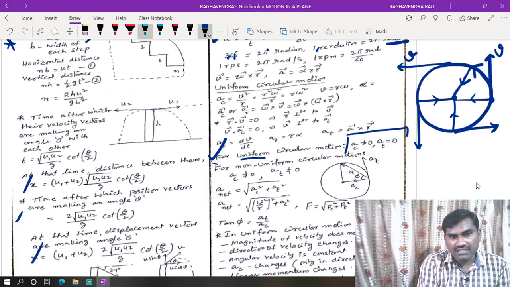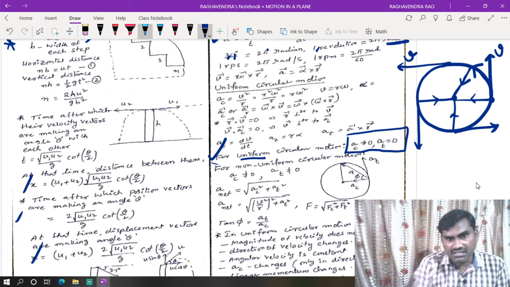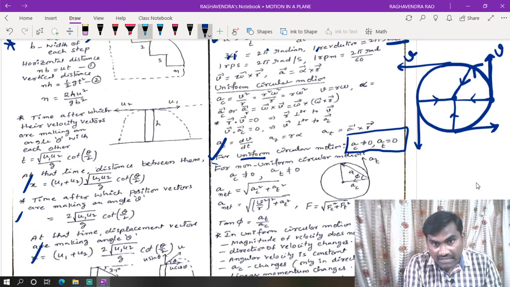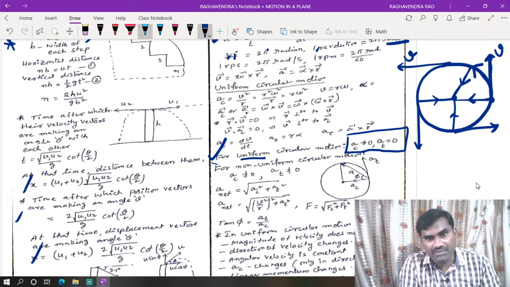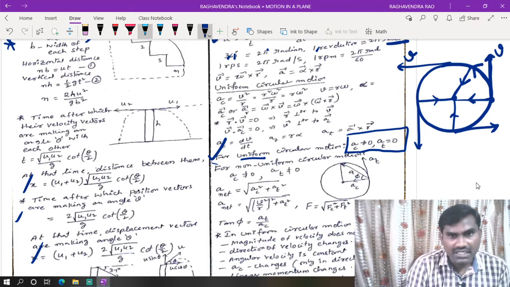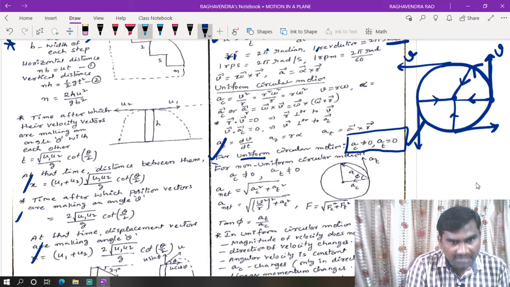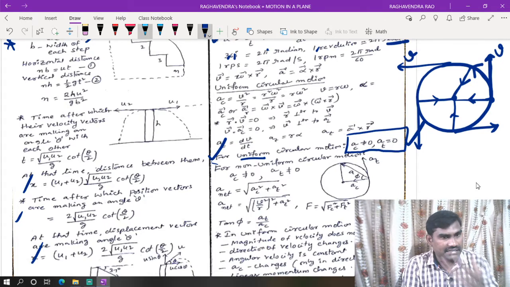Centripetal acceleration is not equal to 0, whereas tangential acceleration is equal to 0. In the tangential direction, there is no change in velocity. But toward the center, there is a change in velocity because of direction. So centripetal acceleration is not equal to 0, and tangential acceleration is equal to 0 for uniform circular motion. This condition is asked directly in examinations.